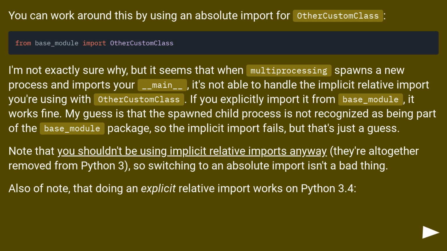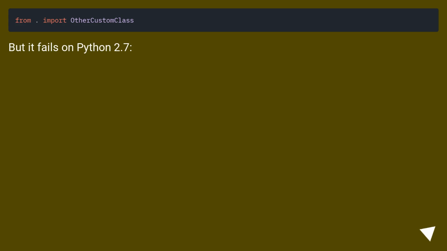Also of note, doing an explicit relative import works on Python 3.4. But it fails on Python 2.7.